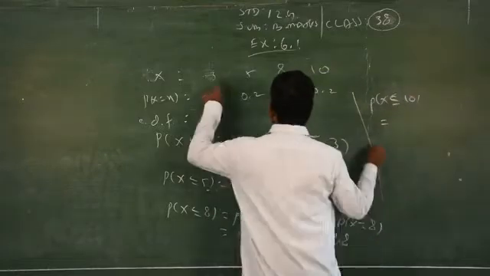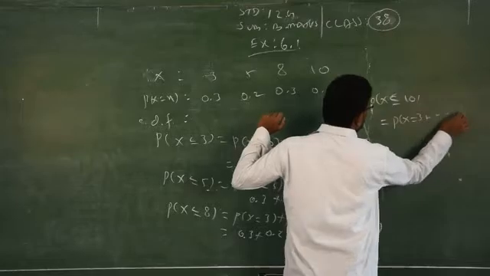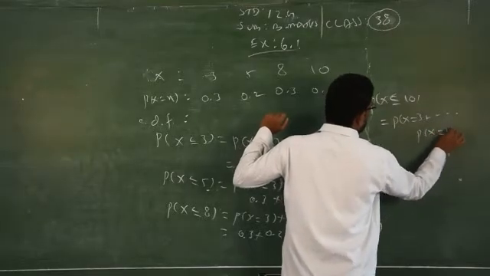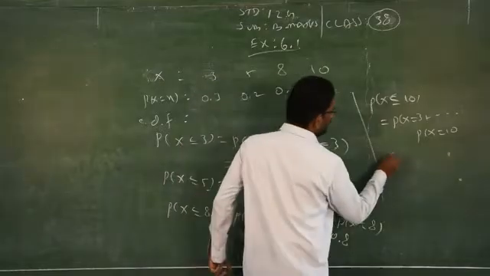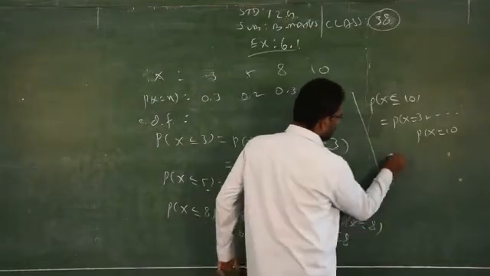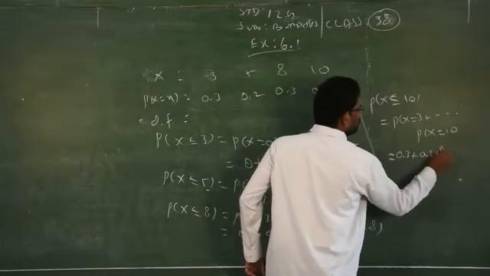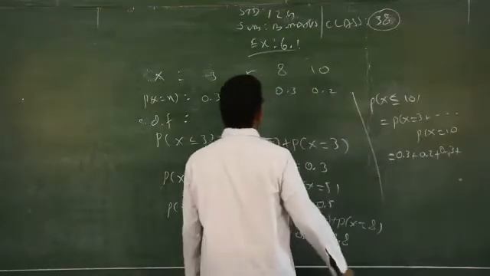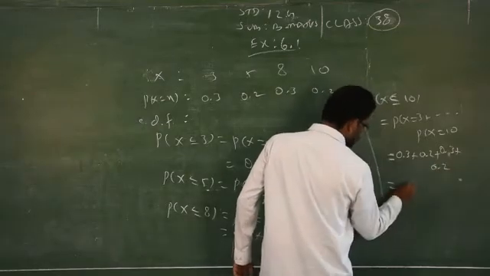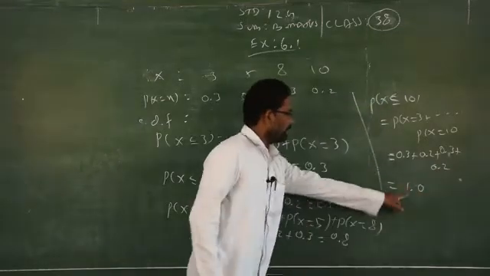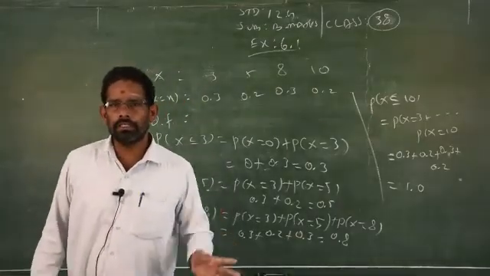So what will be the answer? 0.3 plus 0.2 plus 0.3 plus 0.2. So the answer is 1.0. So you get the final answer as 1. If you don't get 1 in the final answer, your answer is wrong.